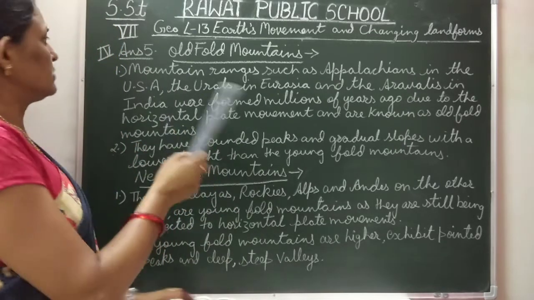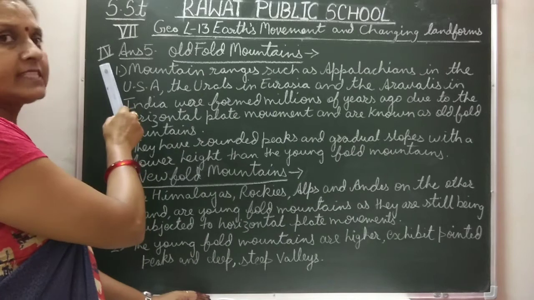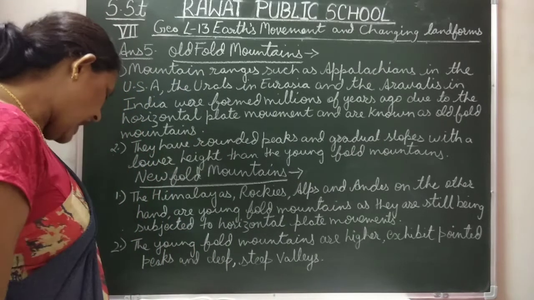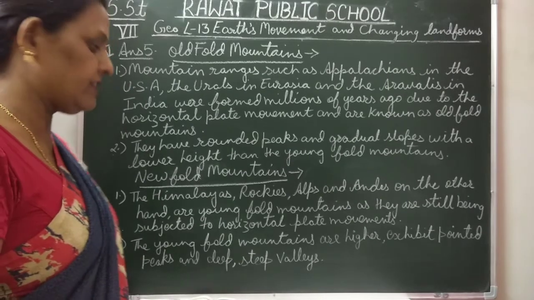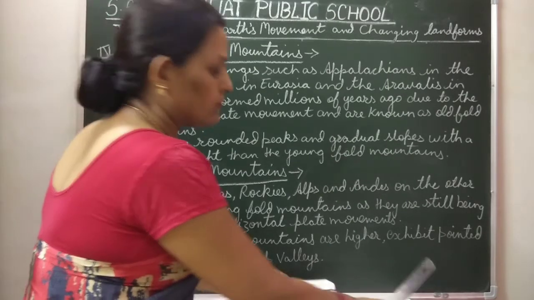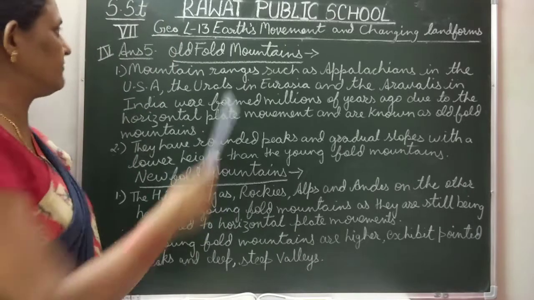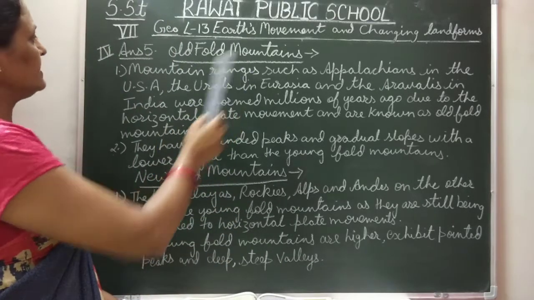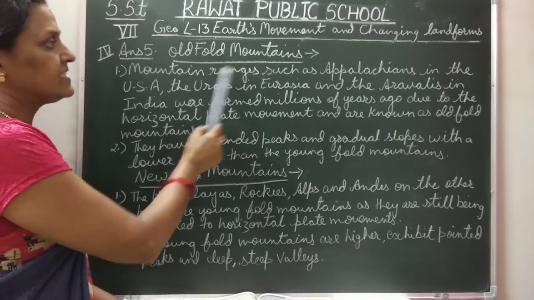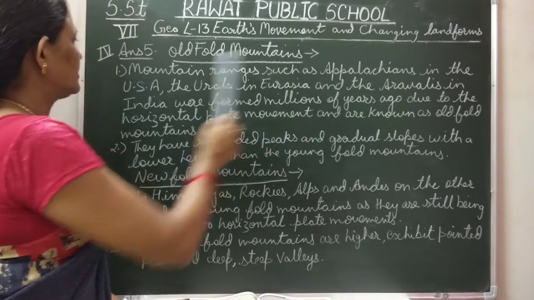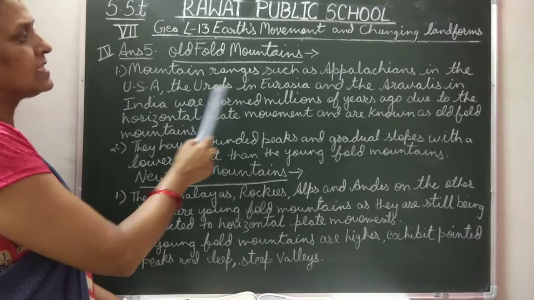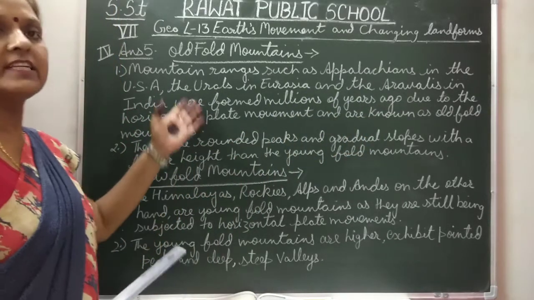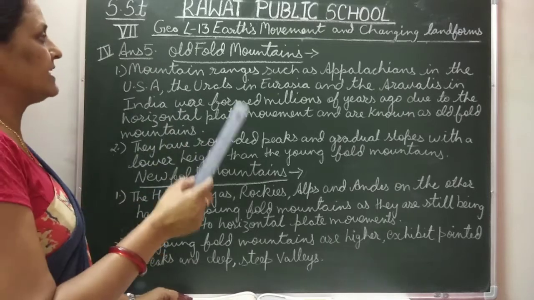Now today we are going to explain exercise 4th of lesson 13. The question is, how are old fold mountains different from new fold mountains? Now first, old fold mountains. Number one, mountain ranges such as the Appalachians, which are in USA, the Urals in Eurasia, and the Aravallis in India. These are the examples of old fold mountains.